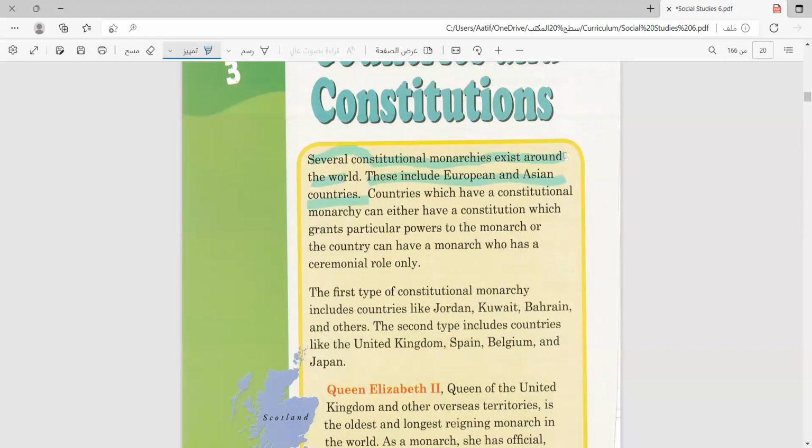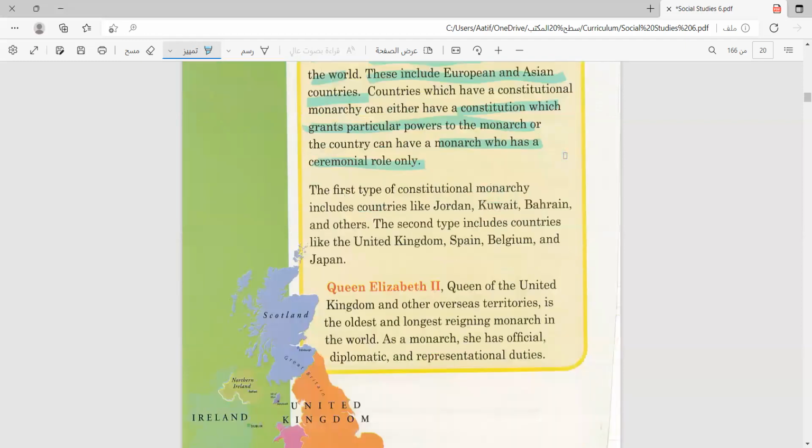Countries which have a constitutional monarchy can either have a constitution which grants particular powers to a monarch, or the country can have a monarch which has a ceremonial role only. Ceremonial just means a celebration, or something not really effective, without real powers or rights.